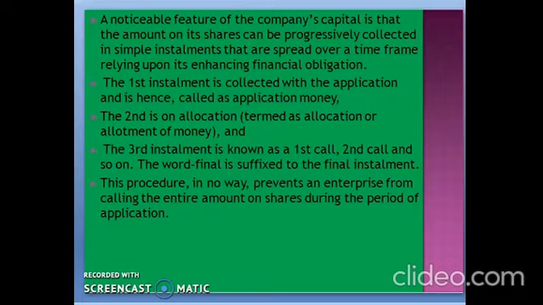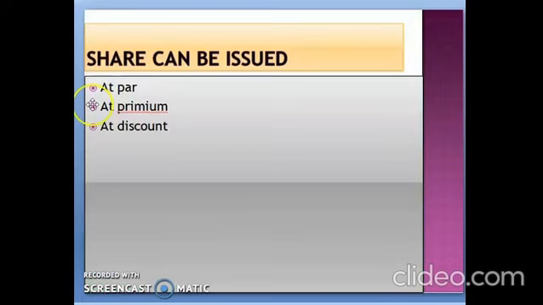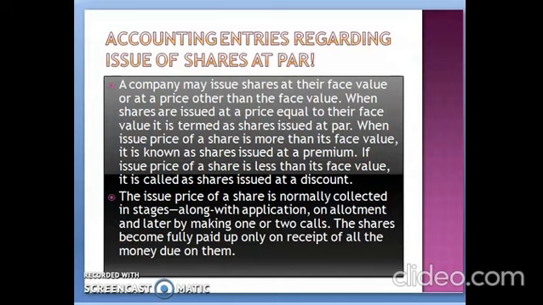Clear? Now shares can be issued at par, at a premium, or at a discount. You already know what is a share issued at par, what is a share issued at premium, and what is a share issued at a discount. Let us see what is a share issued at par.